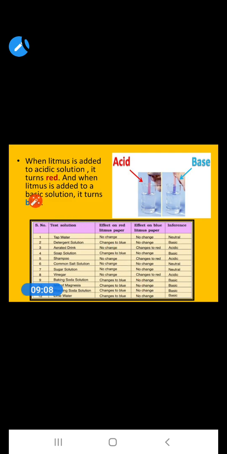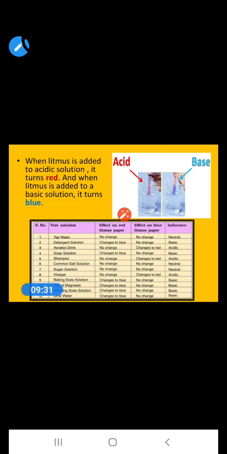Now, how does it change the color? When the litmus paper is added into an acidic solution, it turns into which color? Red. If the blue litmus changes into red, then this denotes the solution is acidic.